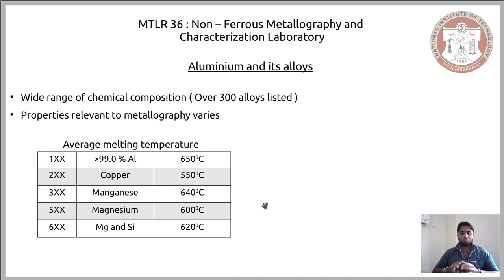This is one of the reasons why we have to be aware of the different alloys that are formed from aluminium, what their physical properties are and how different they are, because we tend to raise the temperature not only during mechanical processing but also during mounting. So it is necessary to understand the different average melting temperatures of the different aluminium alloys, so as not to work close to their high temperature.